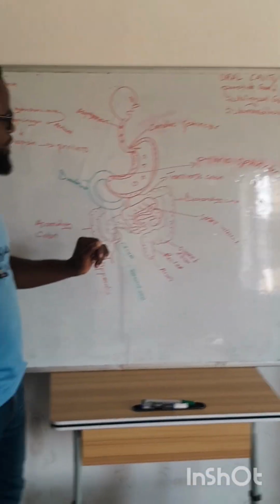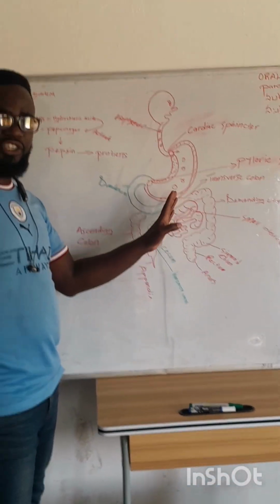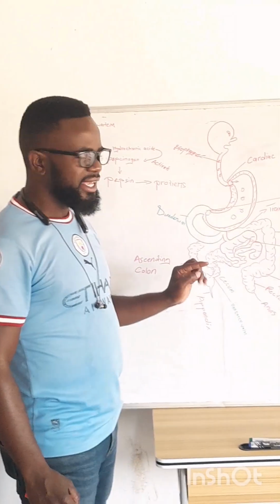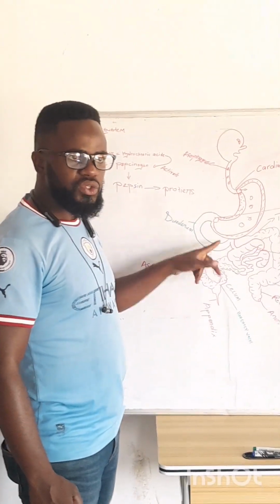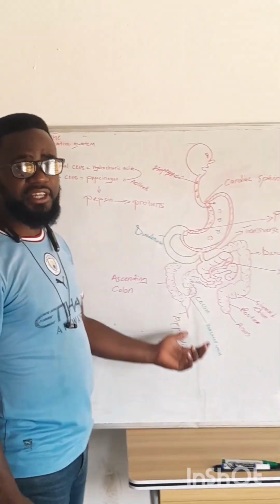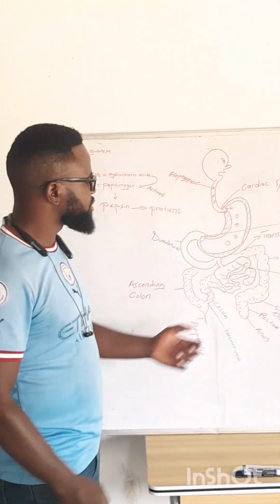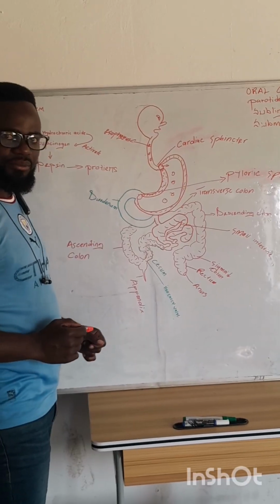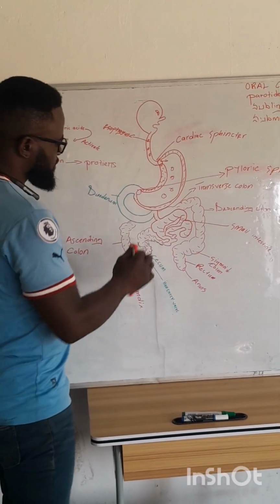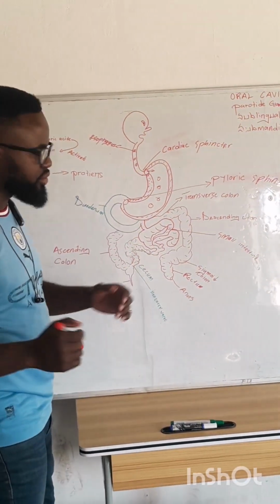I'm not going to talk about lipids because lipid digestion doesn't happen in the stomach. It happens in the next structure, which is the duodenum. So after we've completely digested carbohydrates and proteins, we move into the next structure, which is the duodenum. Alright? For now, we're just going to mention it as duodenum.